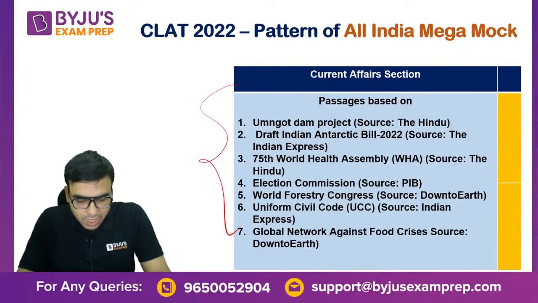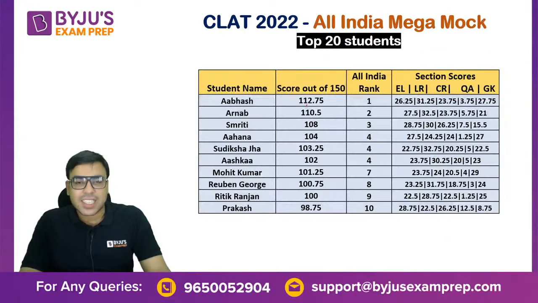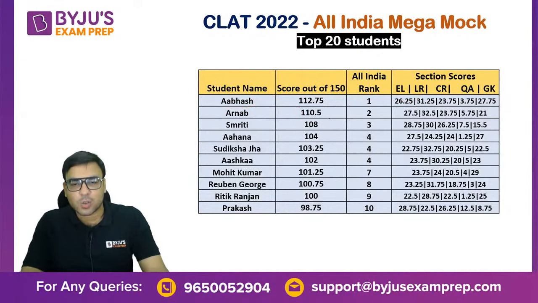Okay, now let me show you the result. The final result I hope is like this. The topper is Abhash, who has got All India rank 1, and the score is 112.75 out of 150. So well done, Abhash. The second topper is Arnab, 110.5 marks, second rank. Then the third one is Smriti, the score is 108 out of 150, and she has the third rank.